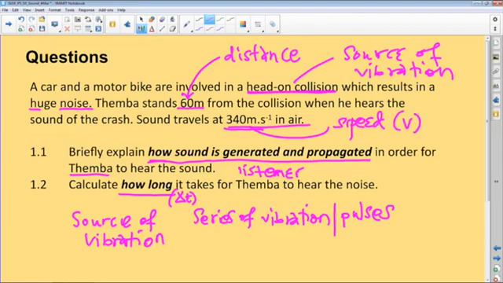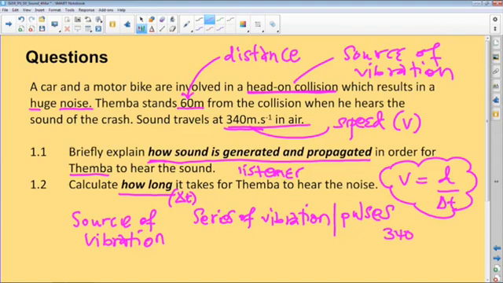We're looking for t, right? We're given the speed and the distance, so we know that v is equal to distance divided by time, right? Then we do our substitution. Let's not attempt to manipulate the formula. Let's just substitute directly and then isolate what we're looking for. In this case, our speed is 340. Take care of the units. It's meters per second.